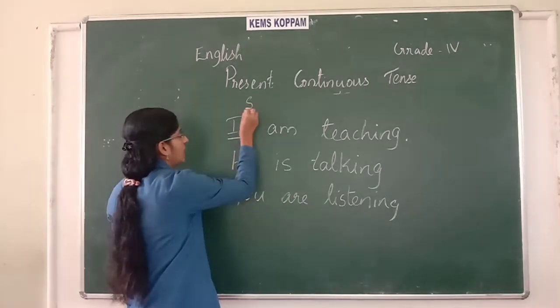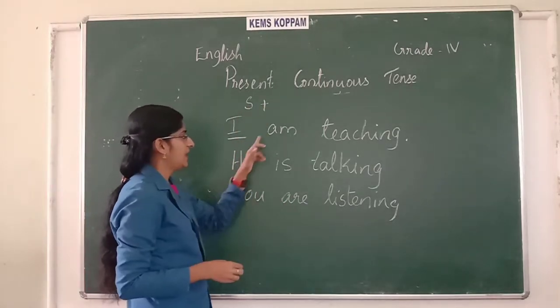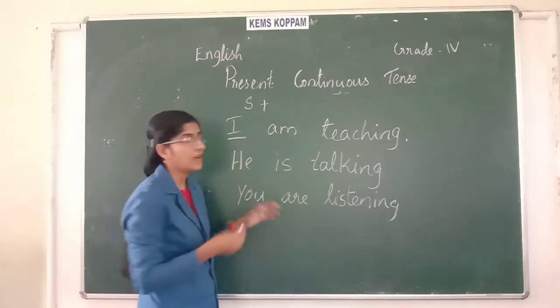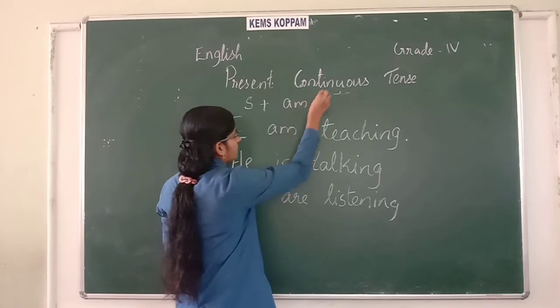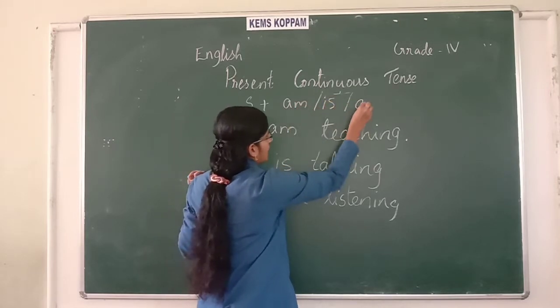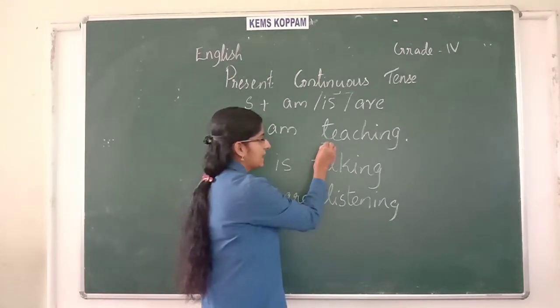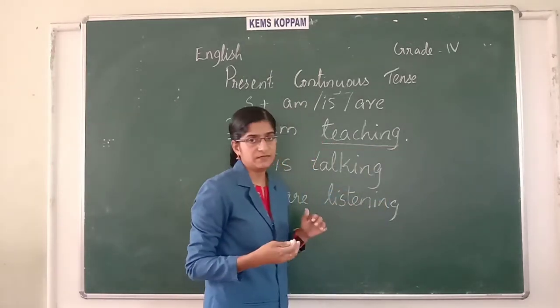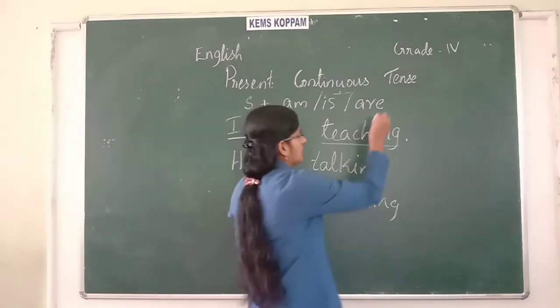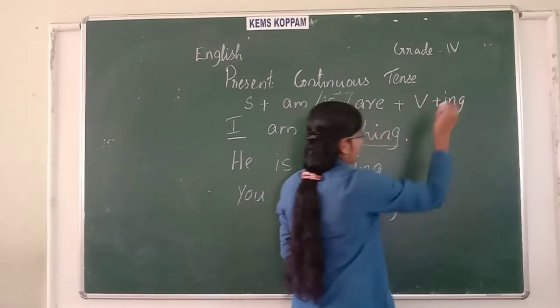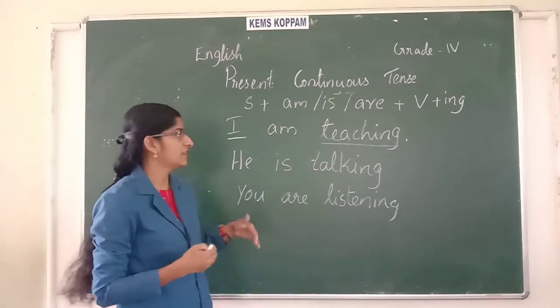Okay, so this is called the subject, and then you have to write the helping verb: am, is, are. Then what do you write? You have to write the main action verb. Okay. You have to write verb plus ing. You have to add ing to the verb.